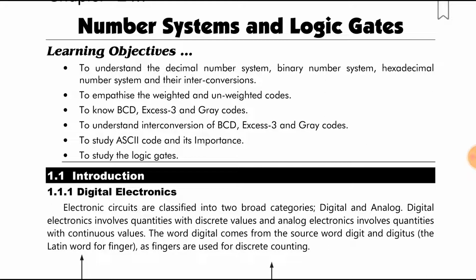Electronic circuits are classified into two broad categories, digital and analog. Digital electronics involves quantities with discrete values and analog electronics involves quantities with continuous values. The word digital comes from the source word digit and digitus, the Latin word for finger, as fingers are used for discrete counting.